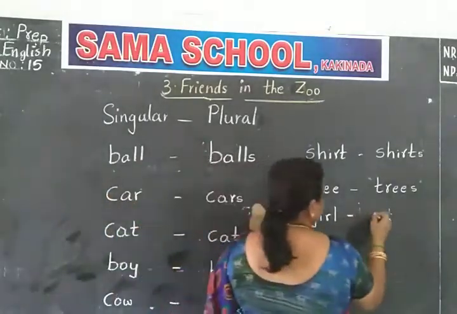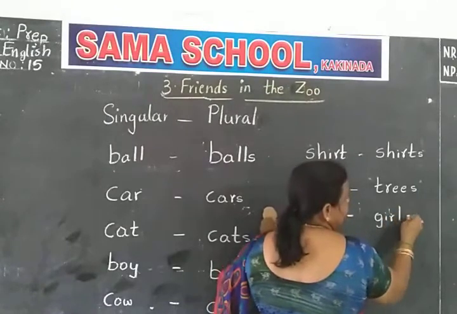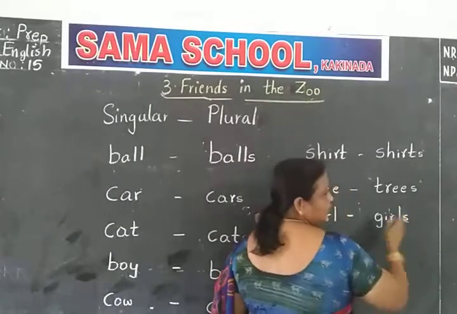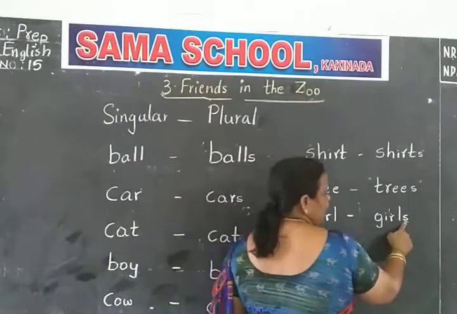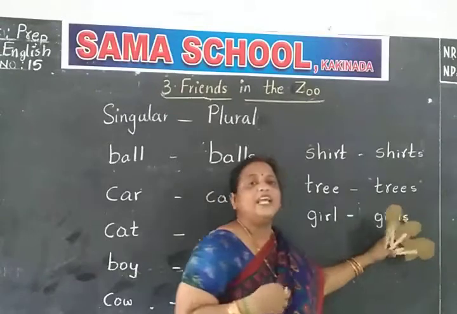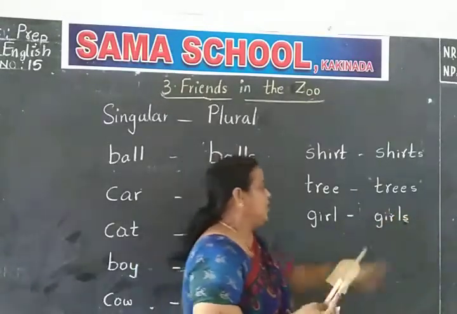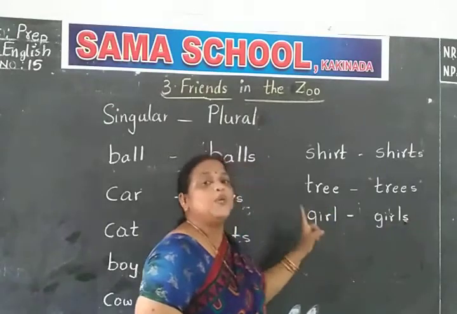Girls spelling: G-I-R-L-S. At the end of the word we add S. G-I-R-L-S, girls. If it is one, we say girl.